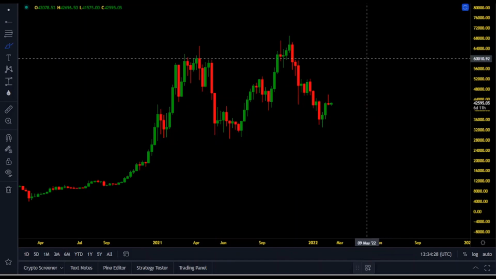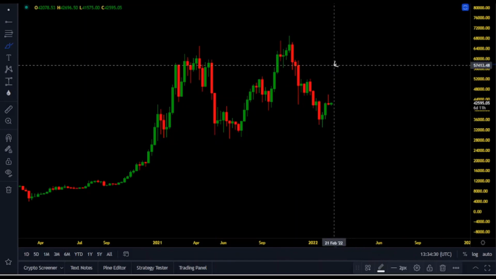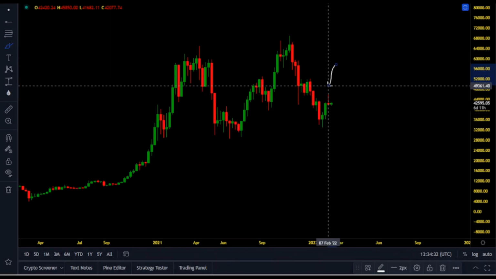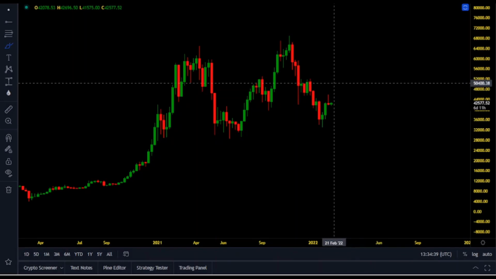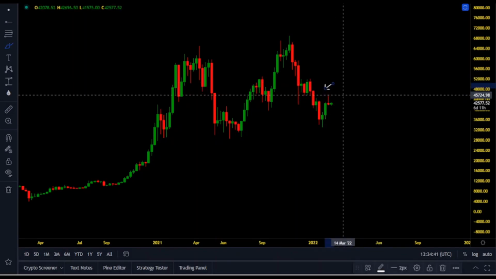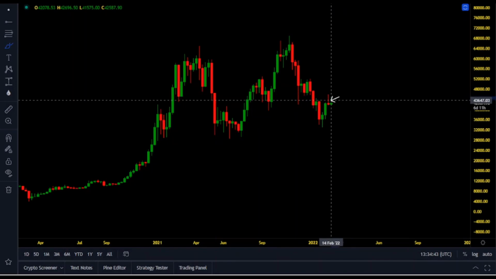If we're going to analyze the weekly time frame, yesterday we had this ugly weekly close, and I'm not too much concerned about that. As I mentioned in yesterday's tweet post, even though we're going to have this ugly candle, I will be expecting these wicks. We've got another 6 days, 11 hours to close this candle, and I will see how we're going to close the weekly time frame.